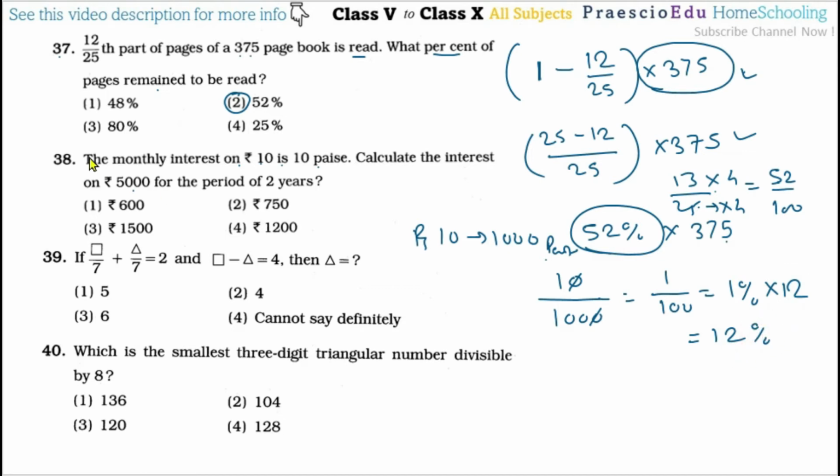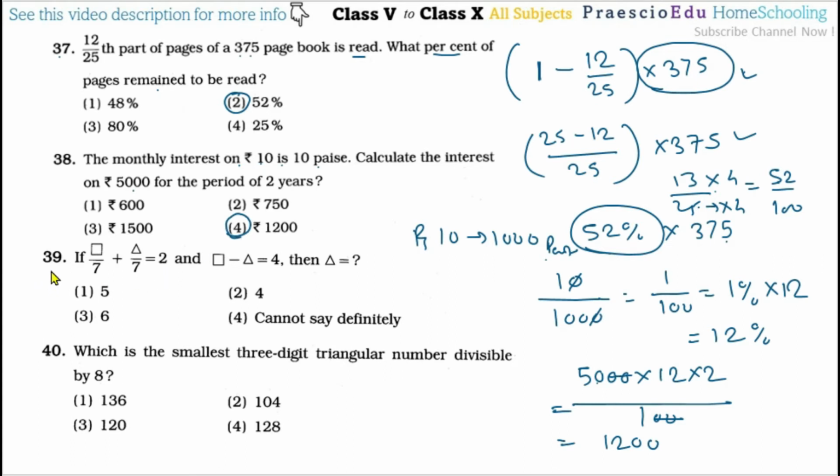As per this, we have to calculate for principal amount 5,000 multiplied by 12 multiplied by 2 years divided by 100. So this 20 gets cancelled, this 20 gets cancelled. Now 50 multiplied by 12 multiplied by 2, that is 1200 rupees. So the interest calculated for 2 years is 1200. This is given in option number 4.